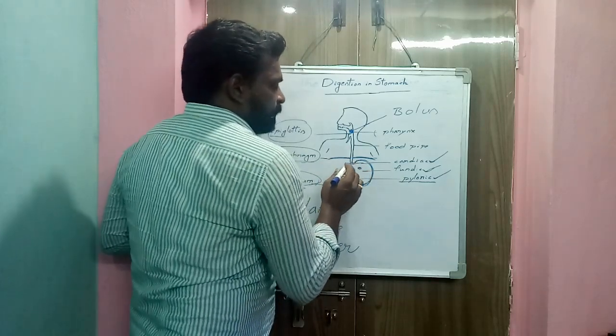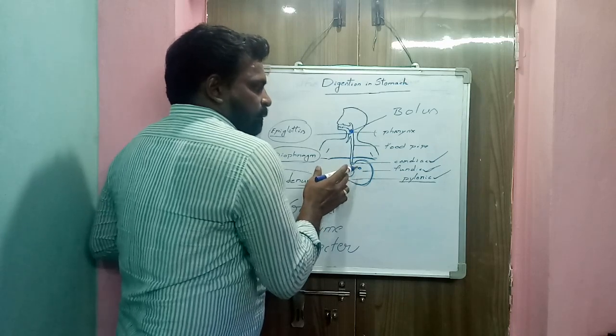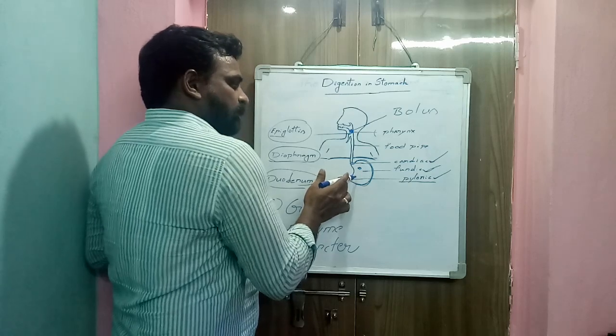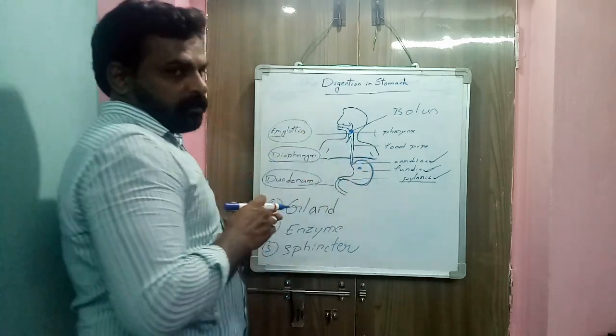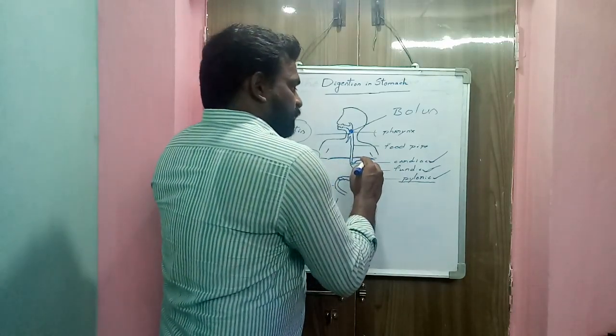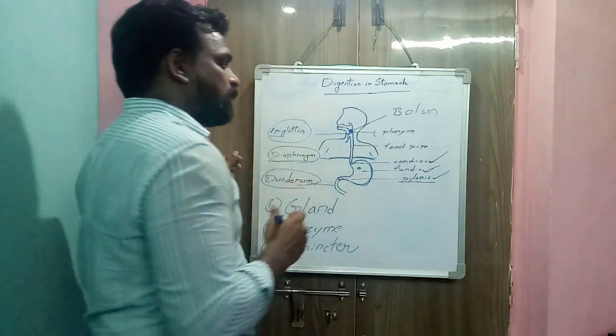These two sphincters are closed. So this sphincter does not allow the food materials from the stomach to the esophagus, and this sphincter does not allow the food materials from the stomach to the duodenum when digestion is going on in the stomach region, okay. Two sphincters are present. So here the wall of the stomach contains a large number of tubular glands.